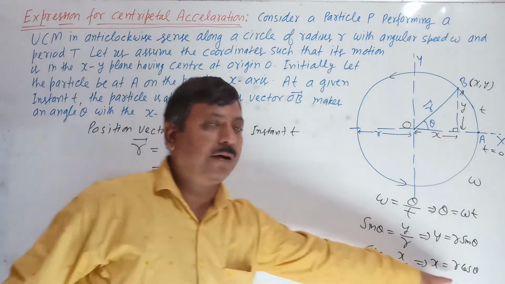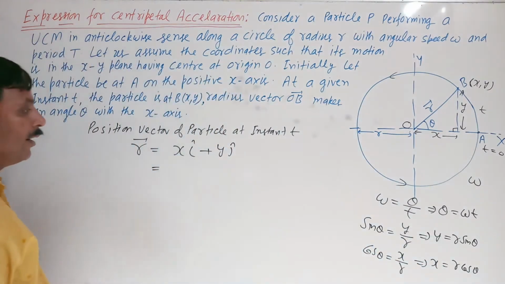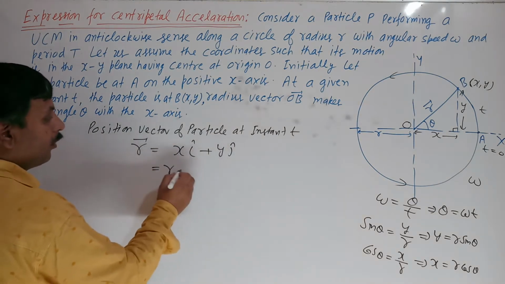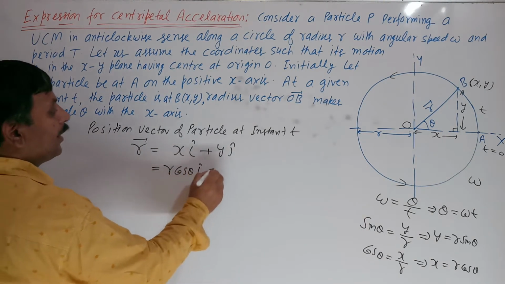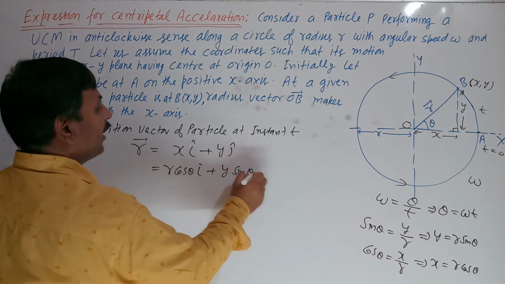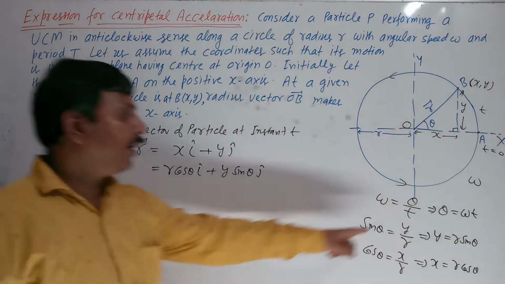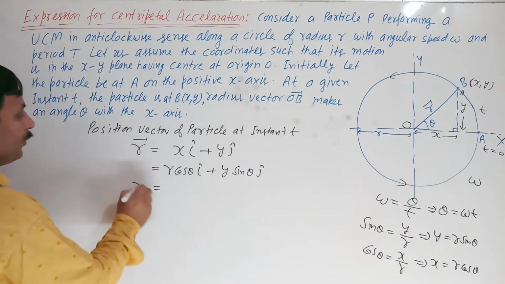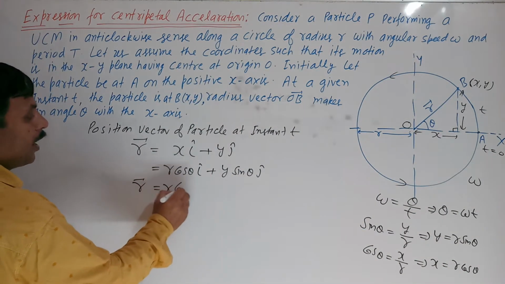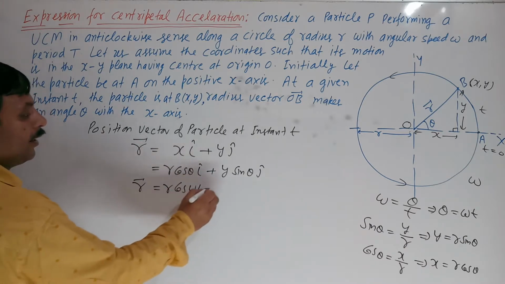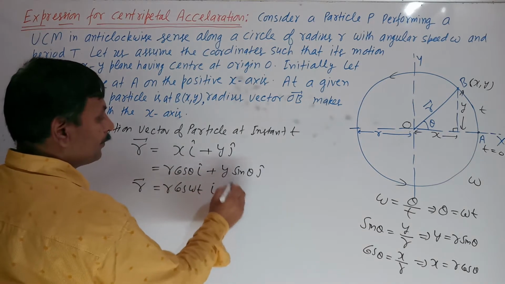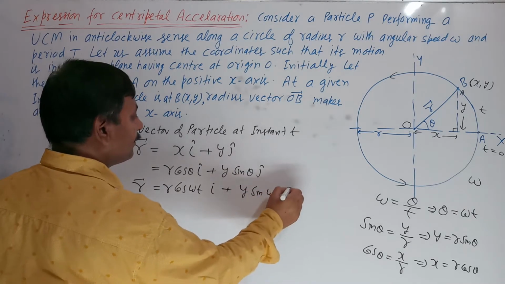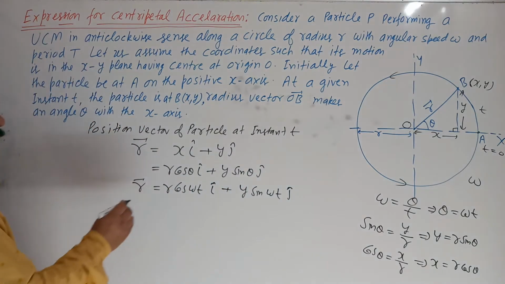Writing in terms of r and theta, r equals r cos theta i cap plus r sin theta j cap, and with theta in terms of angular velocity, r cos omega t i cap plus r sin omega t j cap. This will be the position vector.